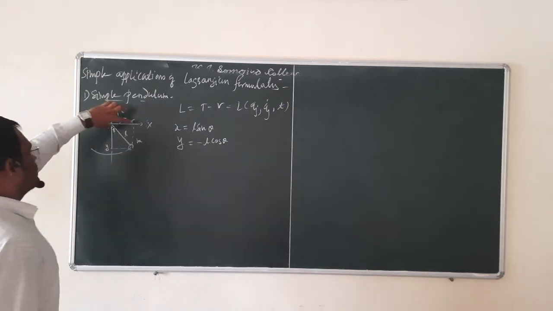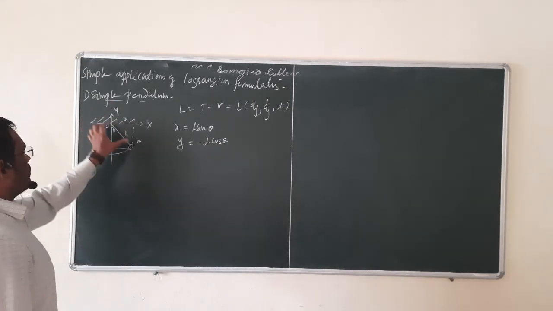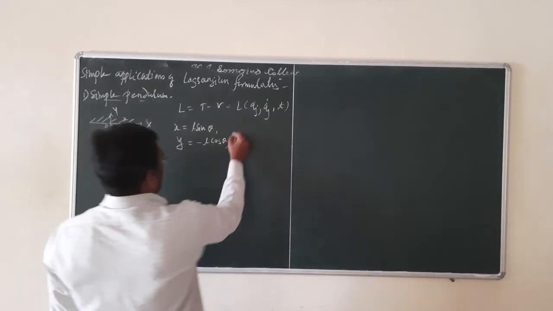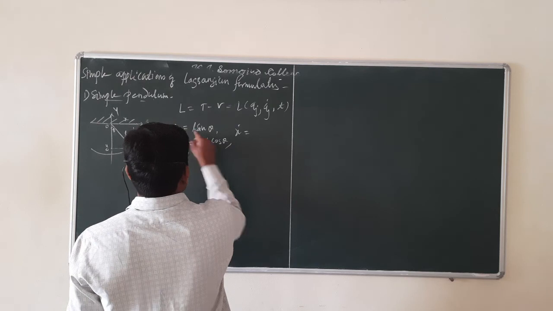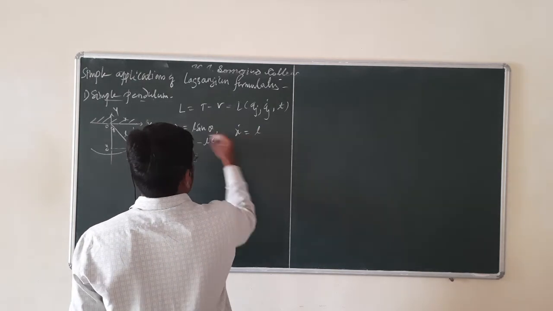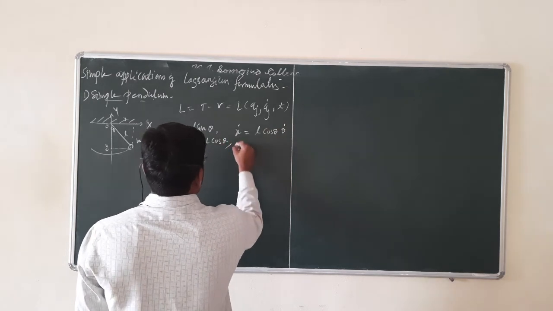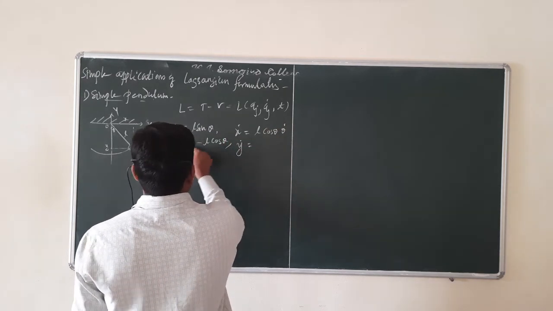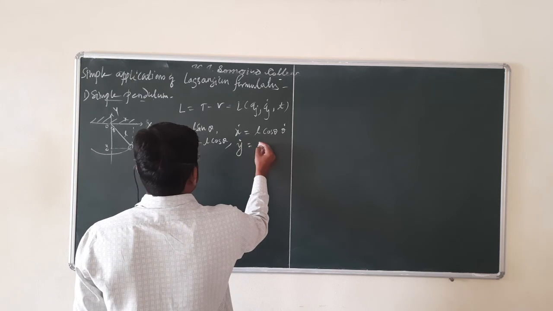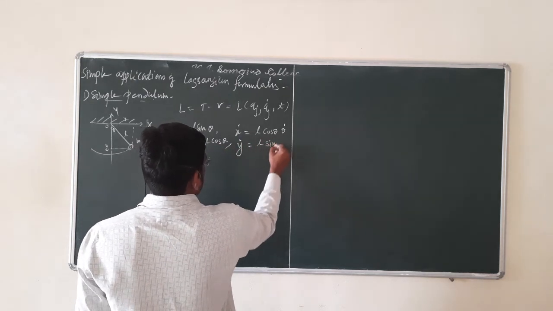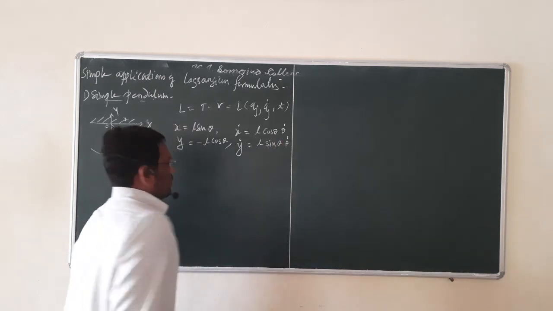So x is equal to L sine theta, y is equal to minus L cos theta. Now if you take the derivative, x dot: L is constant, the derivative of sine theta is cos theta, and the derivative of theta is theta dot. If you take the derivative of y, y dot is equal to L, the derivative of cos theta is sine theta, multiplied by theta dot.